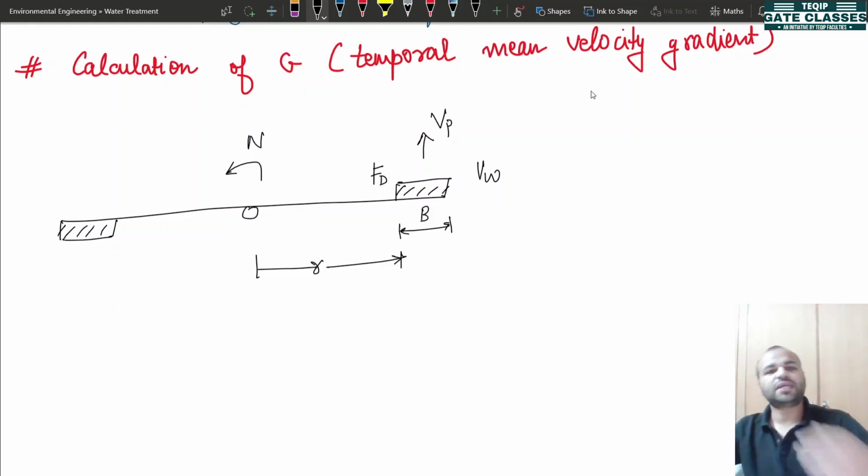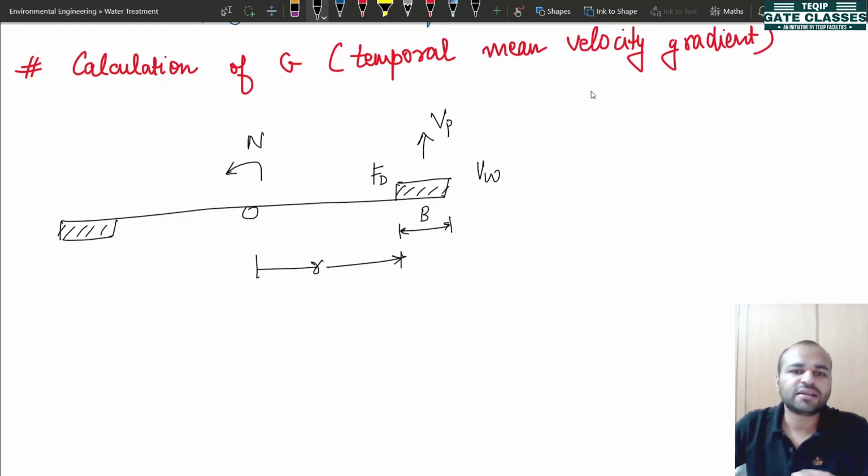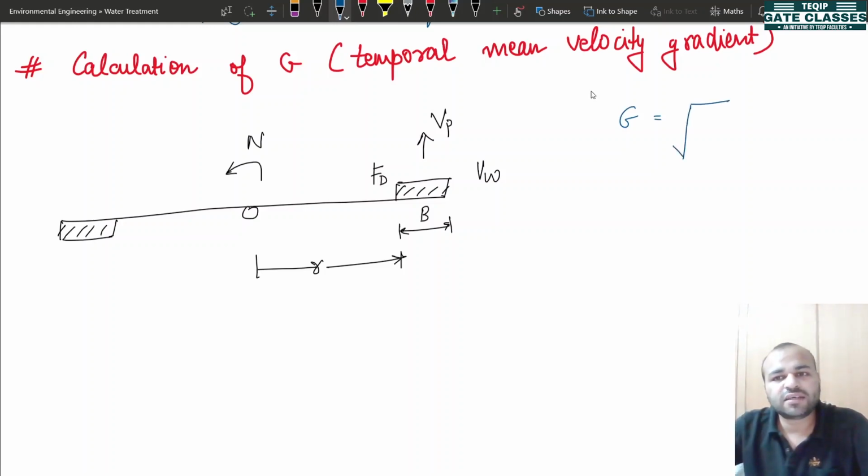So what we need to calculate, we will try to find the value of capital G in terms of these forces and velocities that is known to us. So how to calculate? See, first of all, in the previous lesson we learned that the value of G we calculate by root of P by mu V, where P was your power, mu was your viscosity, and V was the volume.